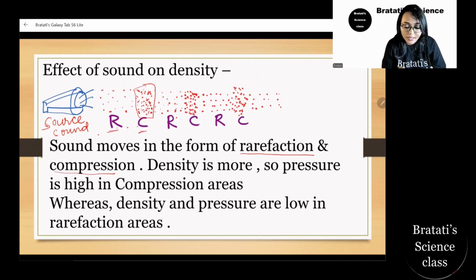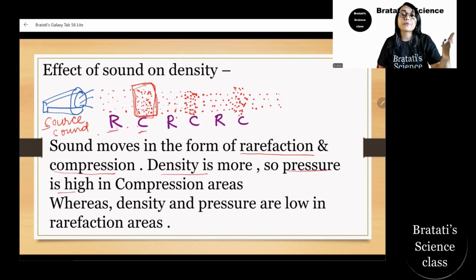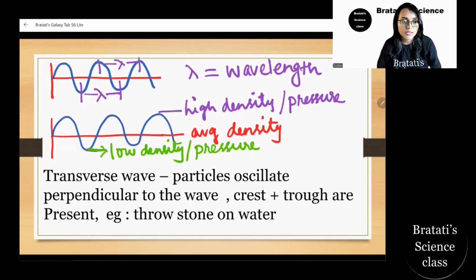Now see, in the compression area, the particle density is more. If the density is more, the pressure is also high in the compressed area. Where the particles are compressed, the density is high, and so the pressure is also high. But in the rarefaction areas, both the density and the pressure are low. Now see, this is the average density. This mean line of the graph is the average density.